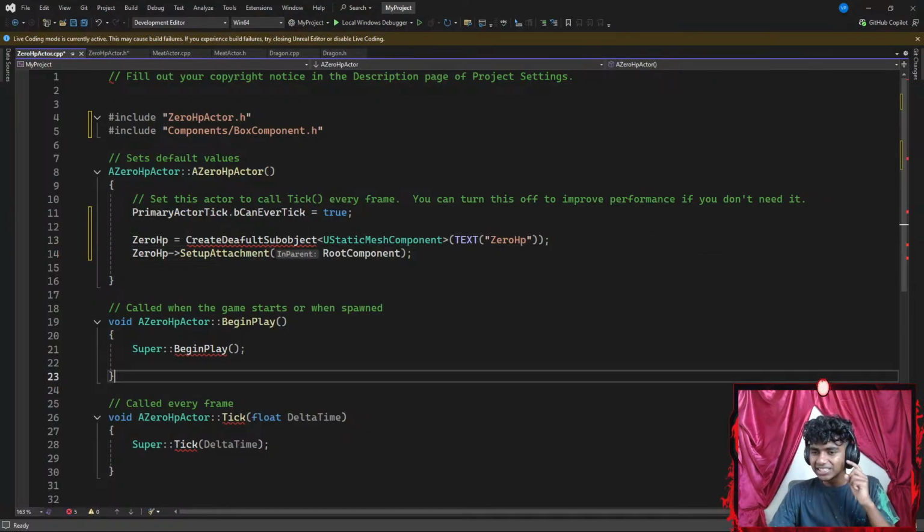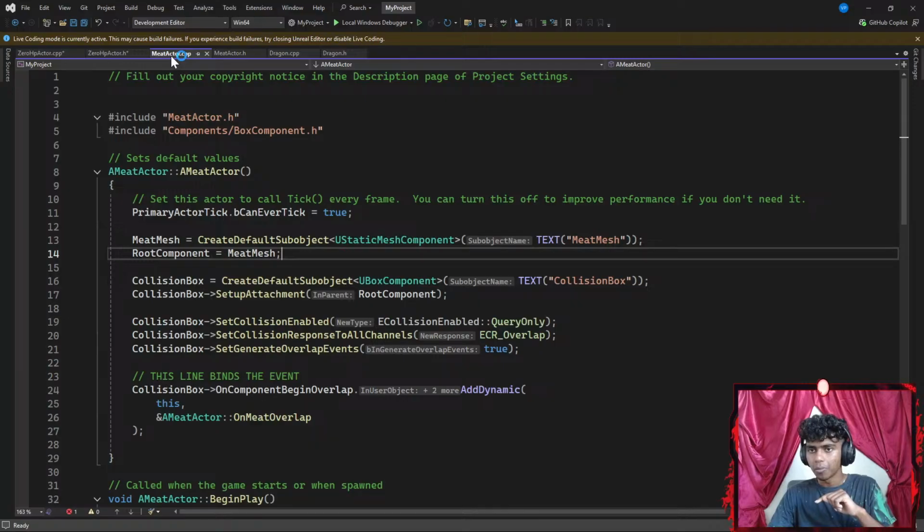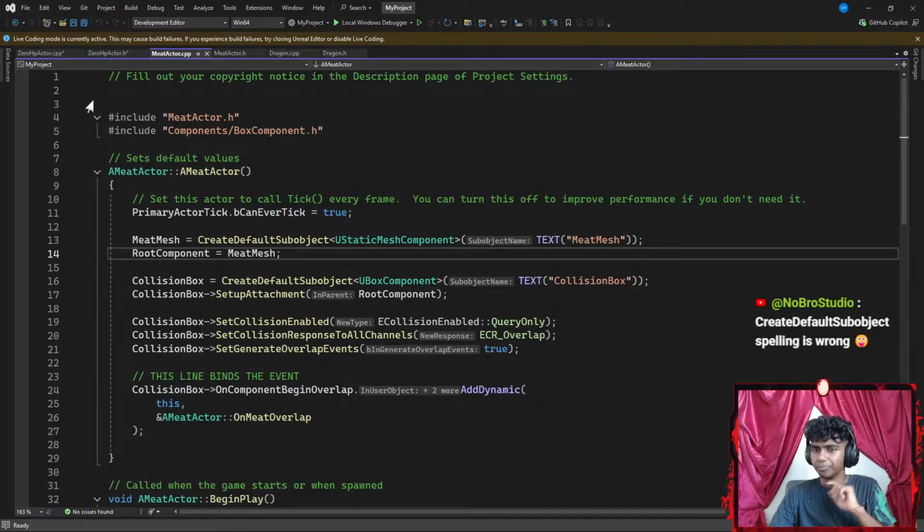Why do I still see a red underline here? Even if the red underline doesn't mean much, it gets kind of annoying to actually look at. Component slash box component, and then CreateDefaultSubobject. Okay, setup root component mesh.